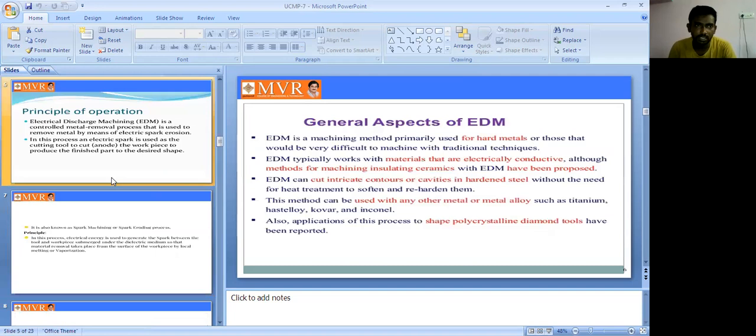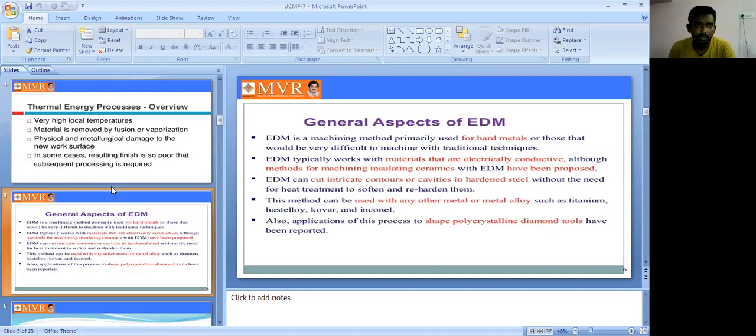Next, we can see the general aspects of EDM, electrical discharge machining. It is a thermal process, but coming to our topic, we will discuss EDM. What is EDM? What are the advantages, disadvantages, applications, working, and principle of the electrical discharge machining process?